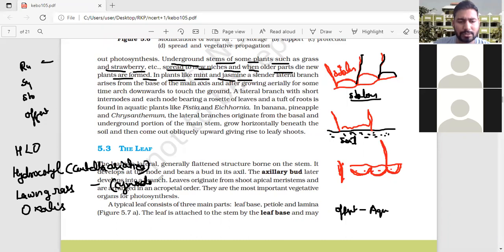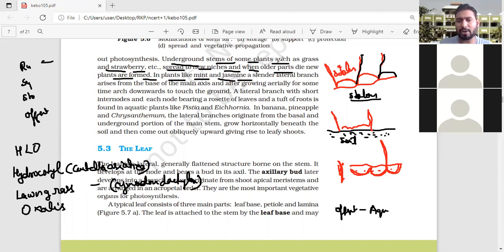Cynodon dactylon. Clear? Grass is the example of runner. Stolon is the jasmine, strawberry, and mint.